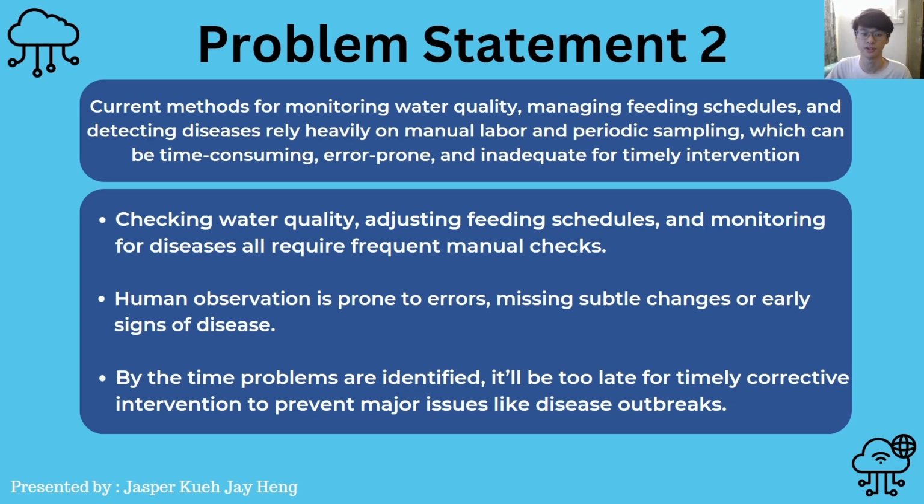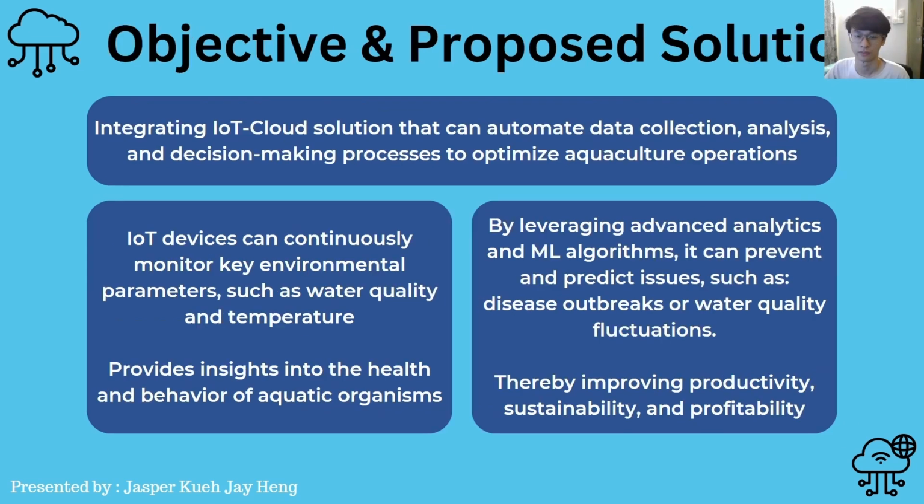Human observation is prone to errors. Subtle changes in water quality or early signs of diseases can be easily missed. And by the time the problems are identified, it will be too late for timely corrective intervention to prevent major issues like disease outbreaks. Early detection is crucial for preventing outbreaks and keeping fish healthy.